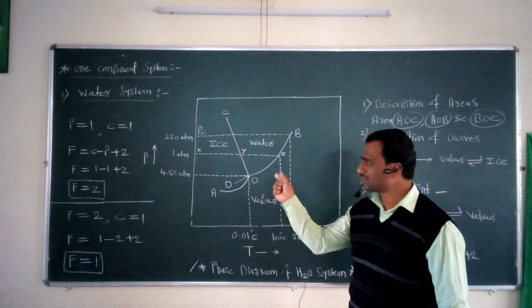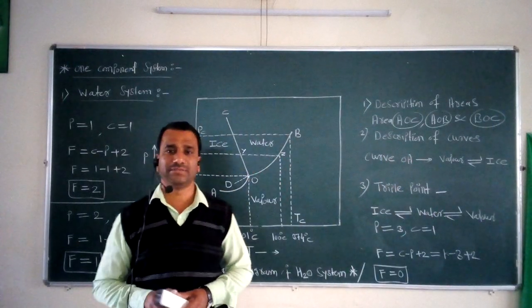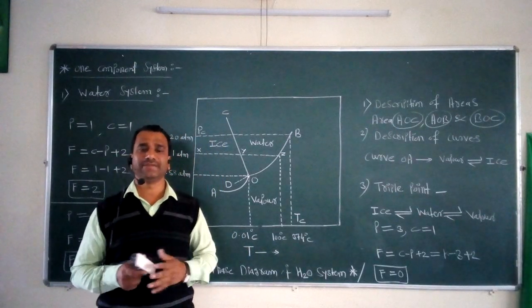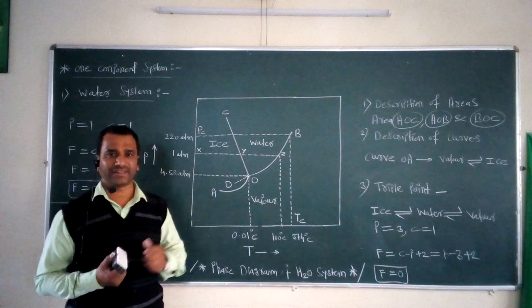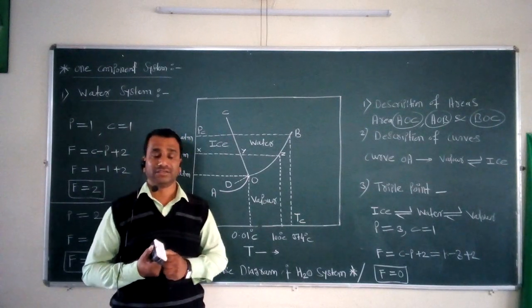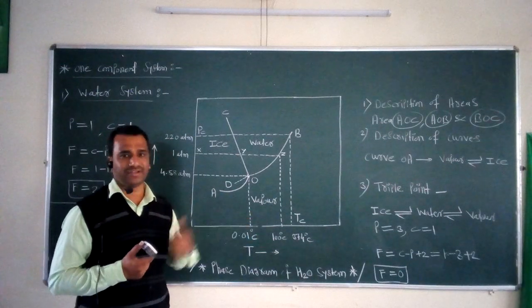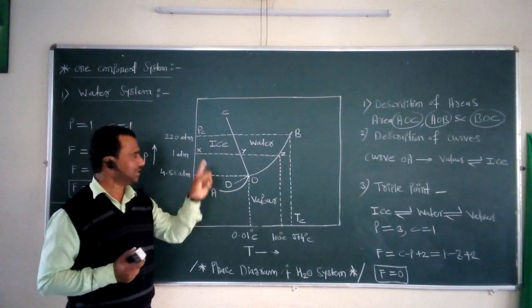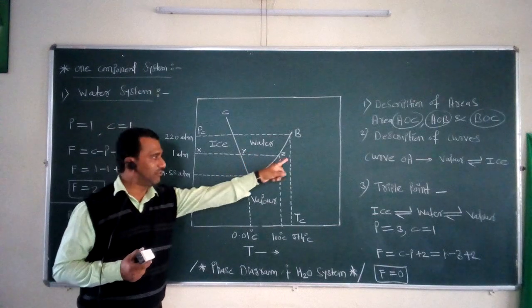After that, we have to study one simple point: as far as this phase diagram of the water system is considered, it has one important application, that we can study the different types of changes in terms of phase. The different phases can be studied with the help of such a phase diagram. For this purpose, suppose we consider here three important points: point x, point y, and point z.